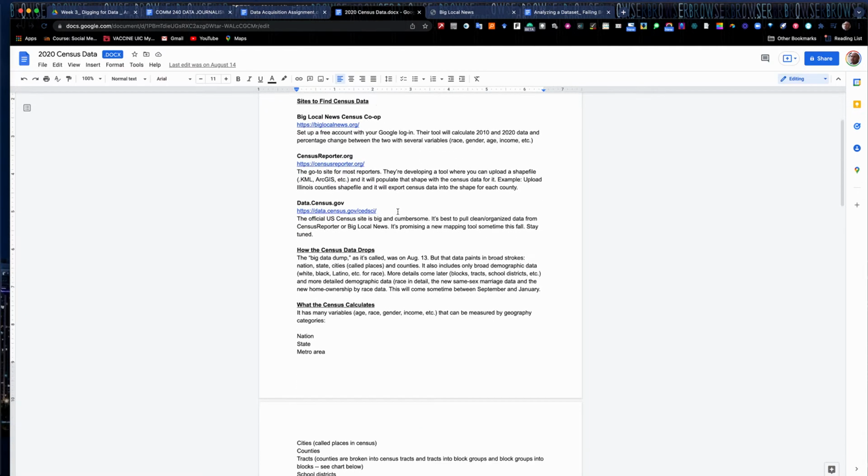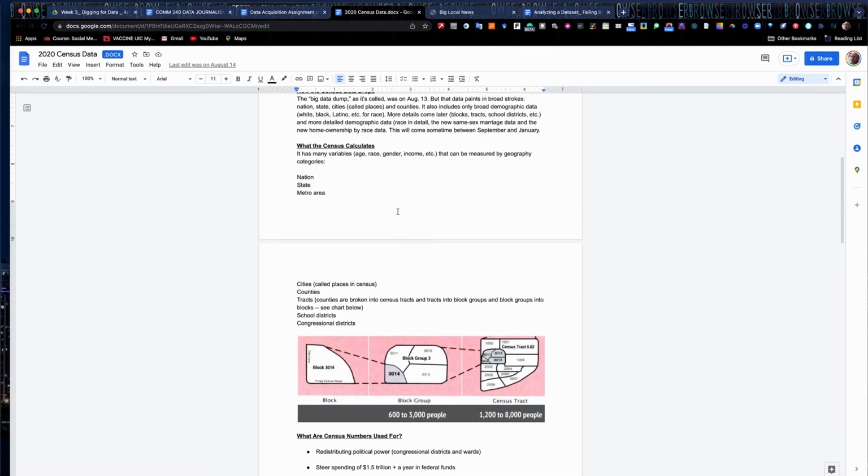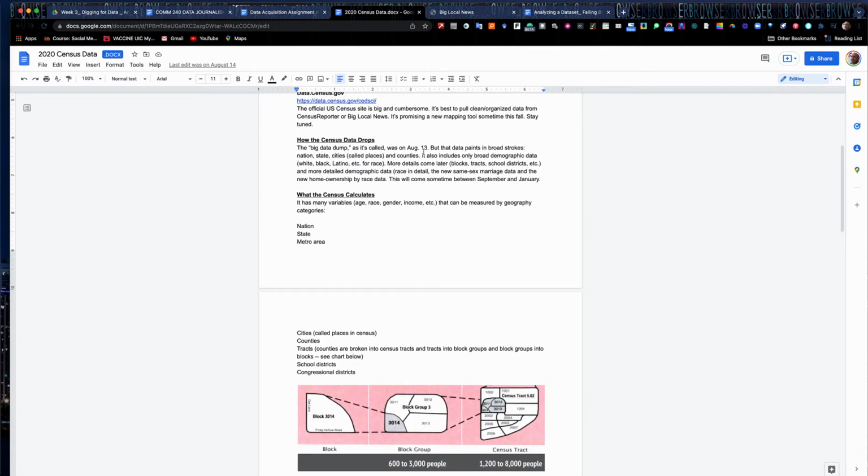More on the census. The census comes out in a big dump in mid-August. It came out August 13th of this year. But slowly they've been releasing more detailed information. They kind of dig down to more specific age, gender, race, income, things like that. And we're still seeing some of it released here in early 2022.